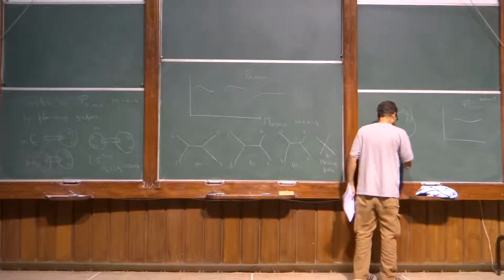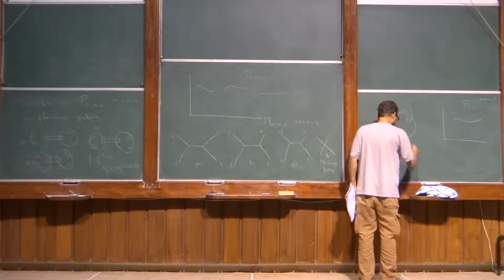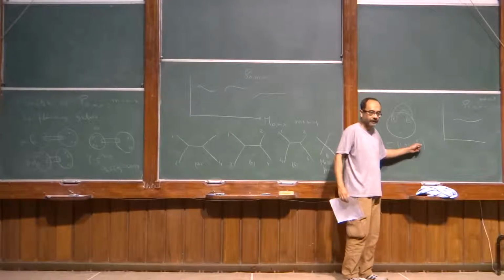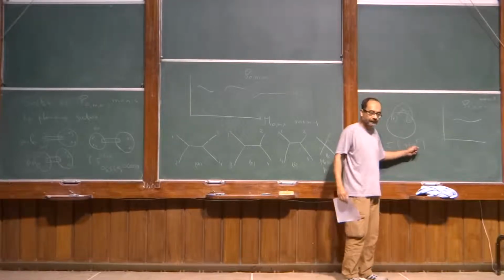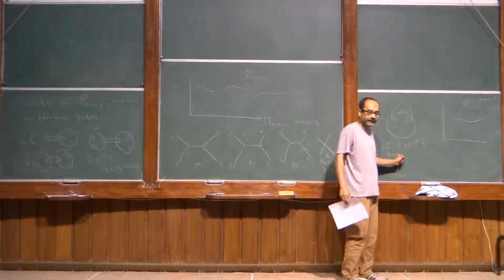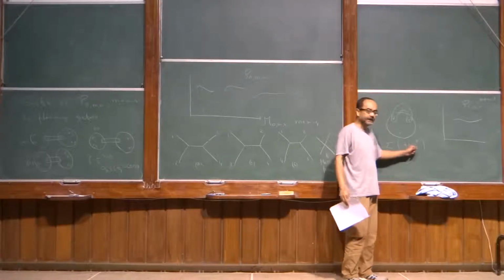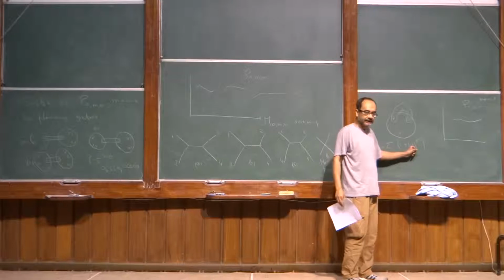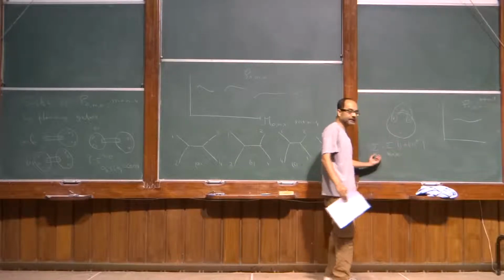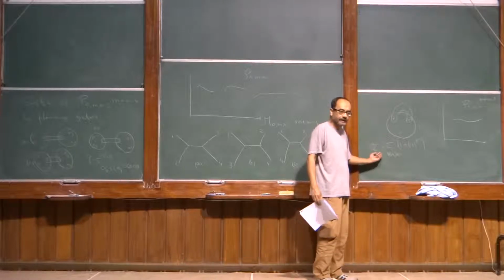But you insert in the trace a (1 + (-1)^F)/2. This (-1)^F is the GSO projection operator. So this implements the GSO projection. If you make an unrestricted sum over all NS sector states without worrying about GSO, and insert this as an operator in the trace, then that does the job you are supposed to do, which is the sum over GSO even states only.